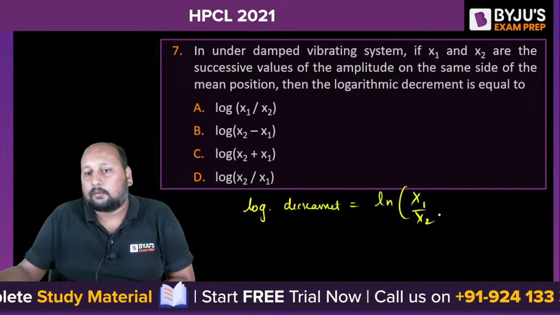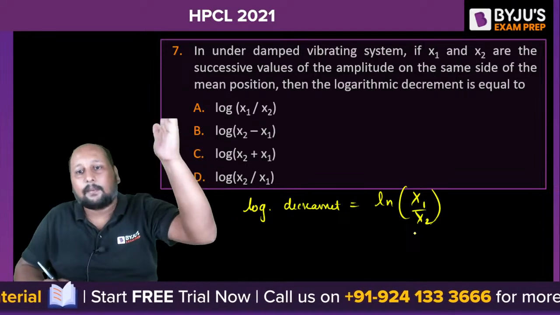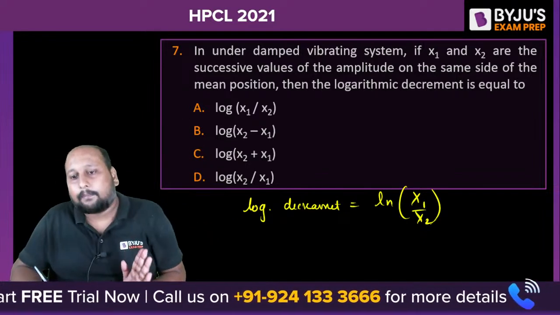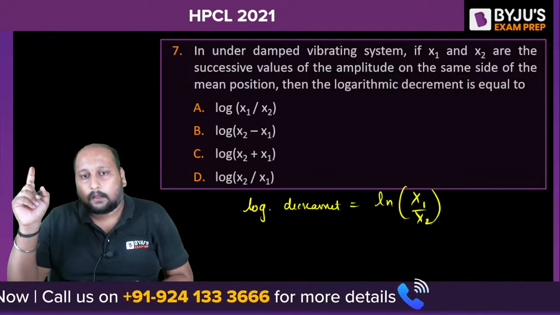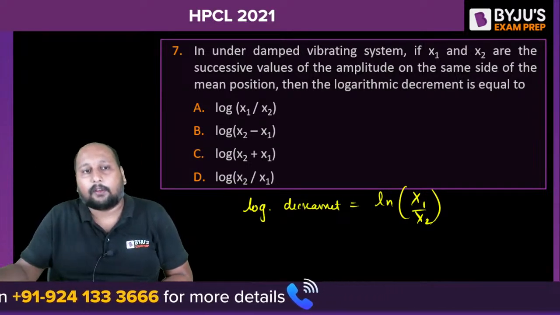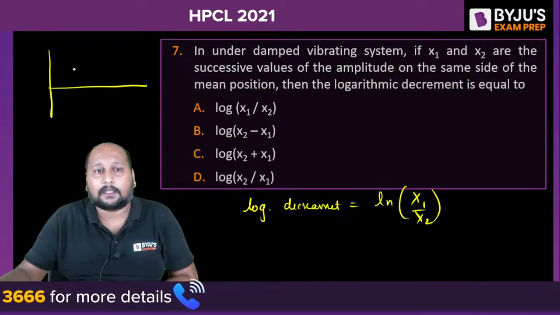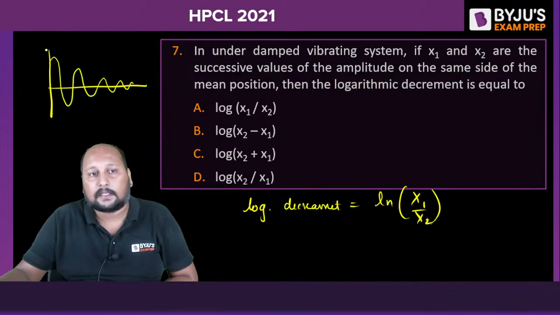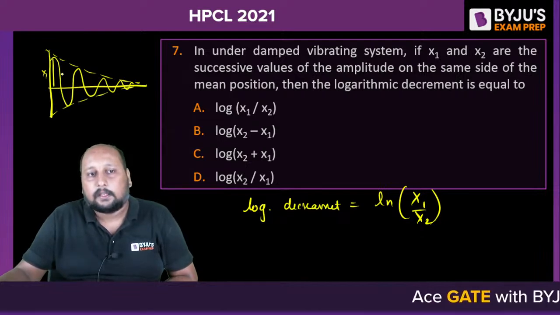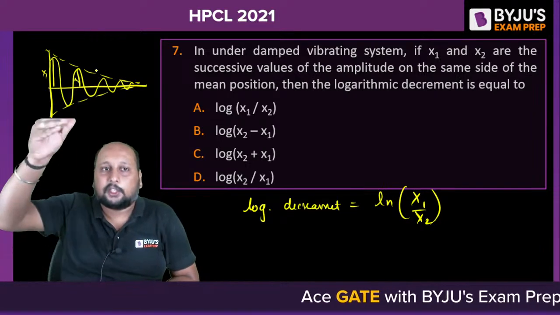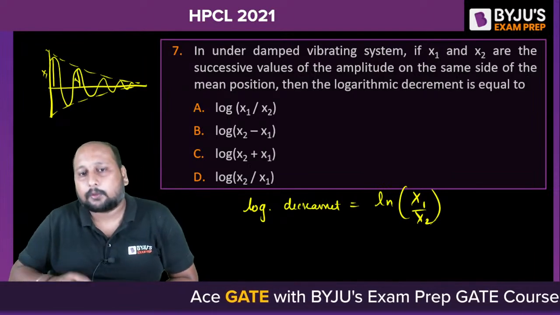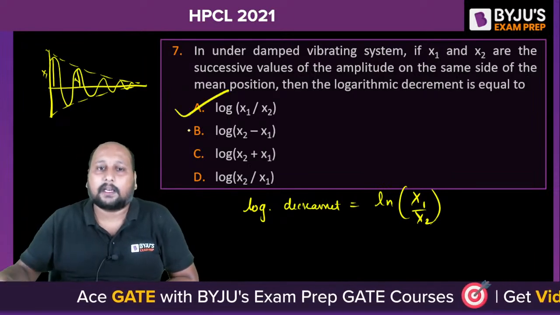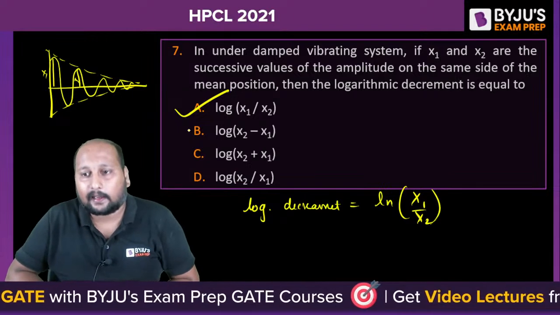x1 by x2, because initially we'll have a larger amplitude, and after that a smaller amplitude. Yes, x2 is definitely less than x1. If you remember the graph of the underdamped system, it is exponentially decreasing. This is your x1, this is your x2, so the ratio of consecutive amplitudes will always be the same. So ln of x1 by x2 is the correct answer. Option A is the final correct answer. Very good.